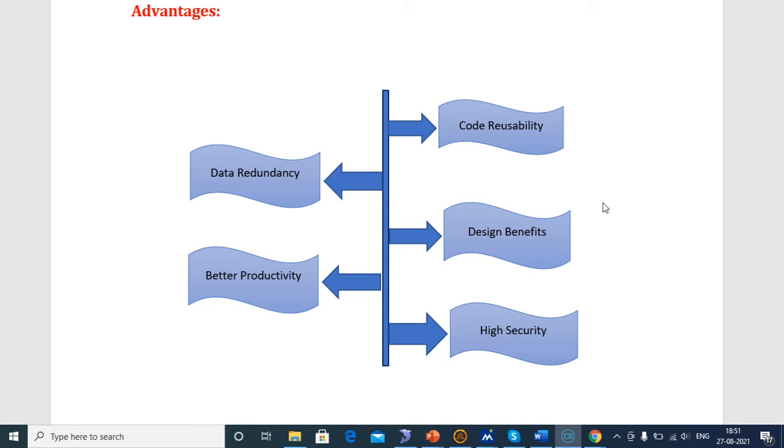For software developers, the design benefits and better productivity come when we use this OOPS concept. It also gives high security, and once we have written the code, we can reuse the code. Data redundancy means we do not take unwanted code into our program.